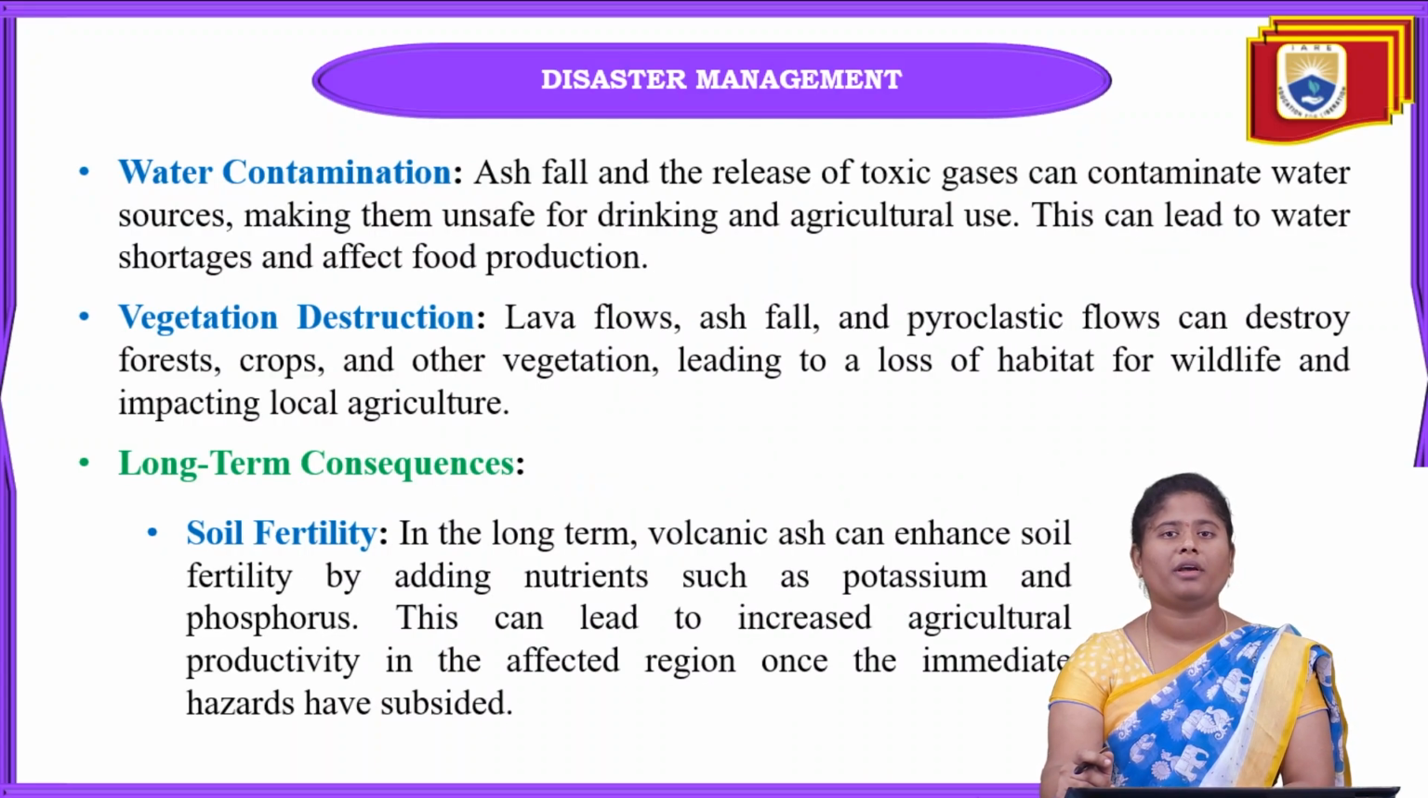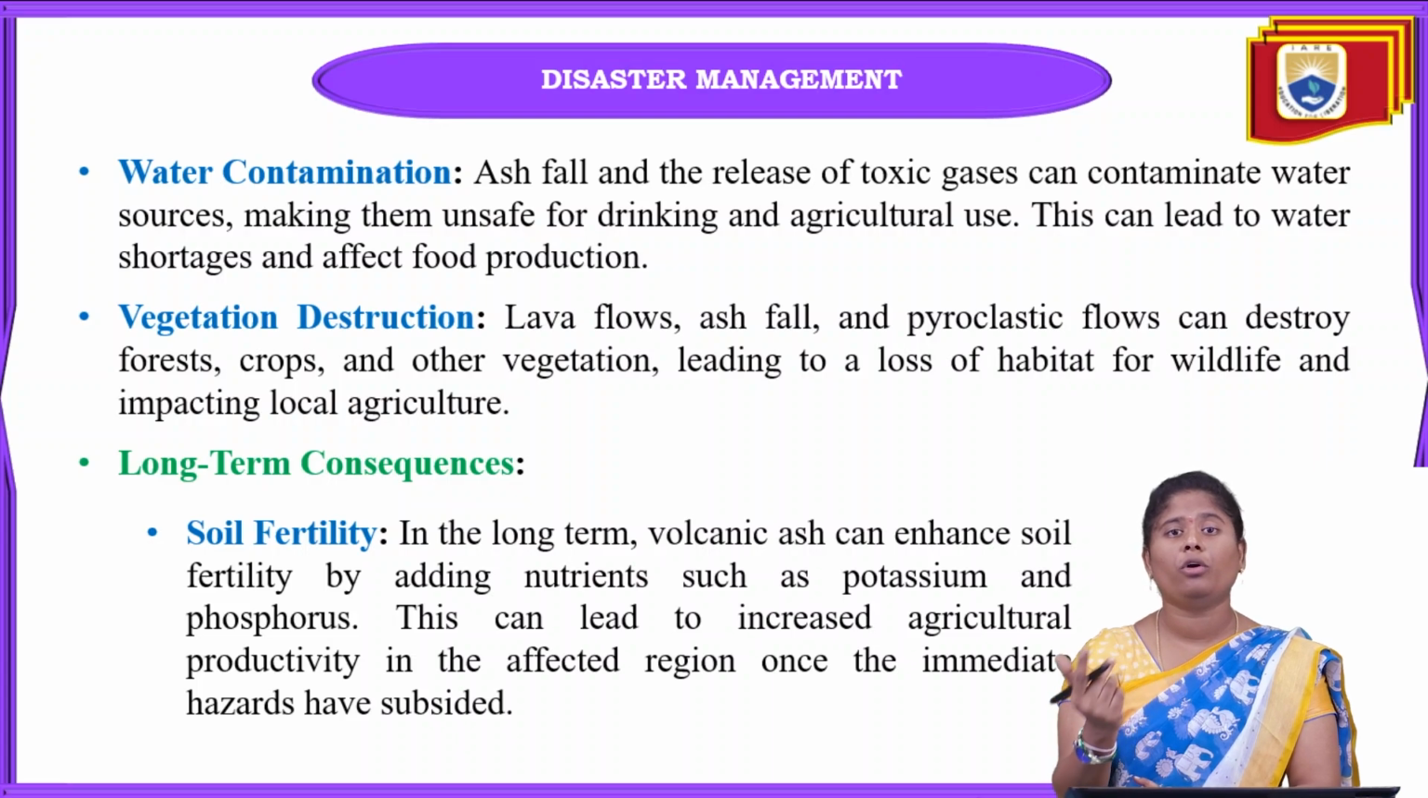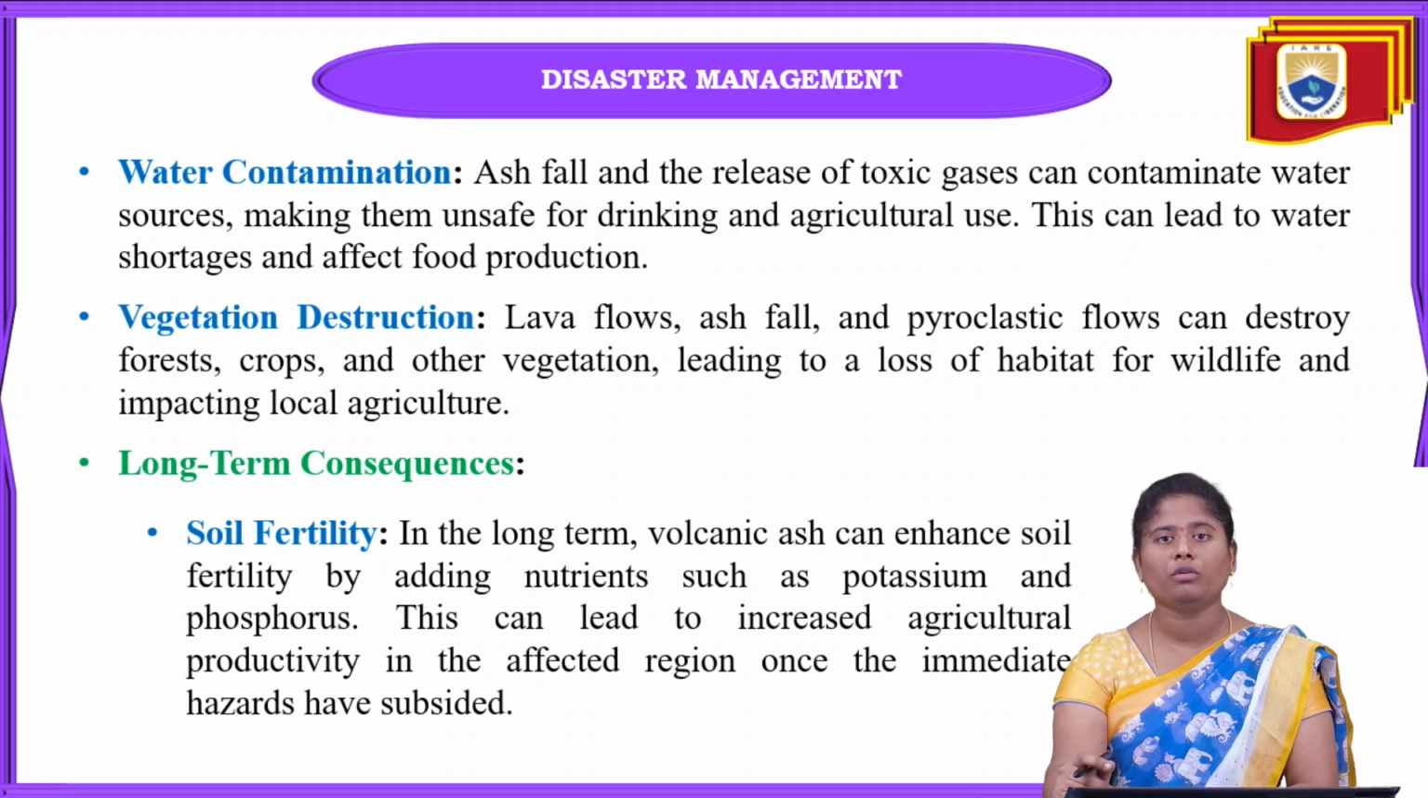And next one is water contamination. In this water contamination, when volcanic ash falls, so many toxic gases are released. When these toxic gases or volcanic ash go towards water bodies like rivers and ponds, we can see the contamination of that water.